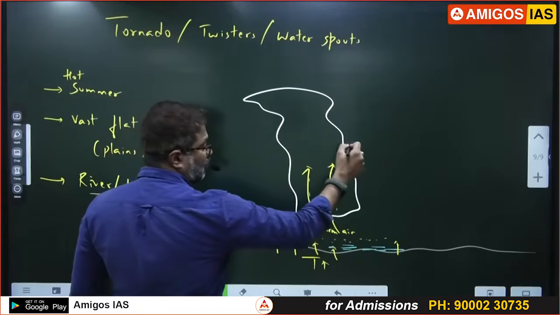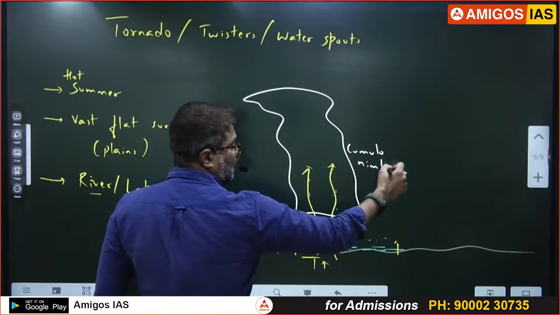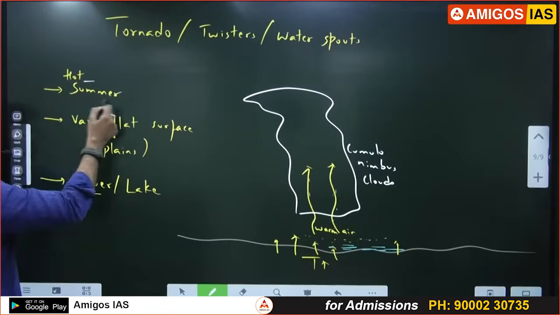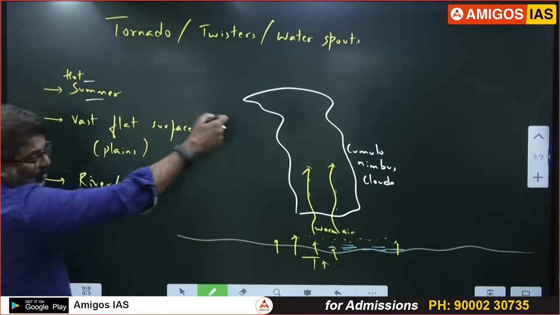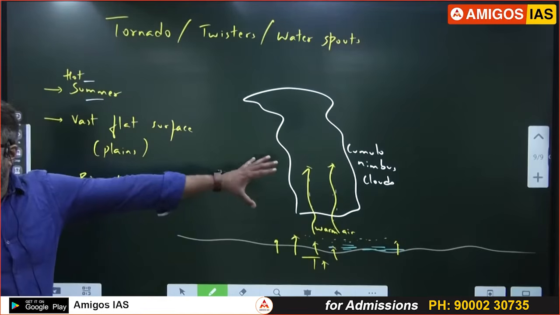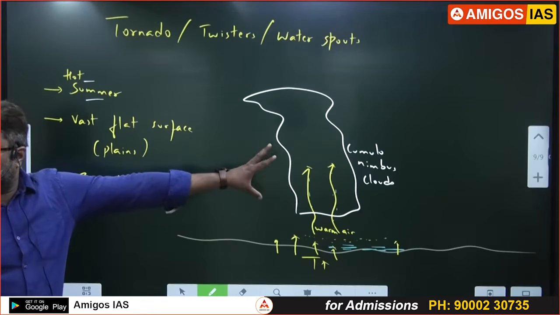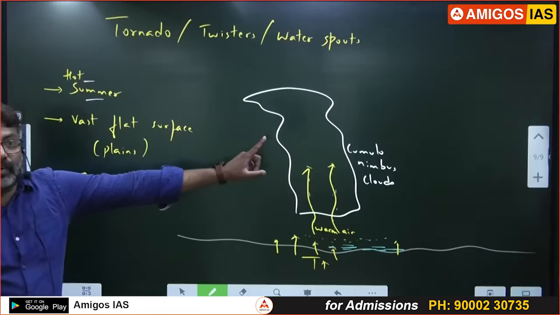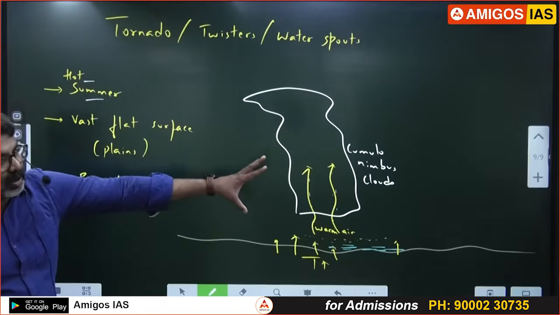ऐसा cloud होगा. This is the starting. Cumulonimbus clouds. From morning to evening, hot summers, the heat goes up in convection, moisture goes up, condenses to form clouds. Cumulonimbus clouds. Correct. By afternoon, the cloud is ready. 3 o'clock, 4 o'clock. Then it starts raining. Around 4 o'clock, it starts raining. So it is called as evening rainfall. Convection rainfall always takes place somewhere around evening.